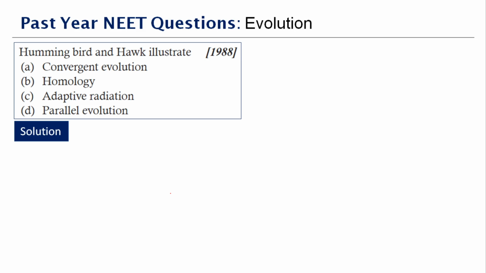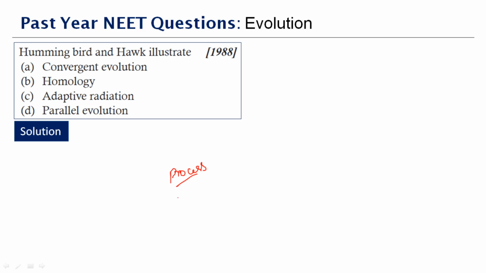So you know what is the meaning of adaptive? You know the meaning of adaptive, adapting to something. So in evolutionary biology, the adaptive radiation is a process. Okay, it is a process. What process? What happens in this process?